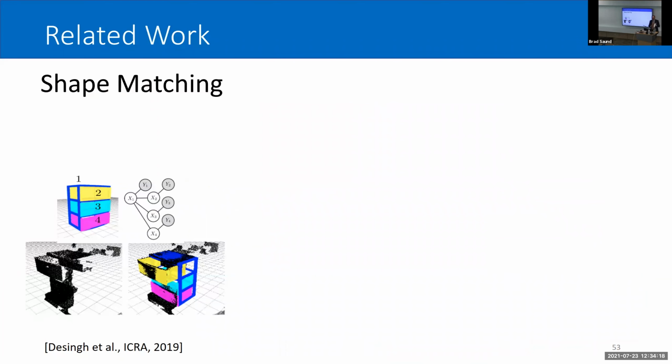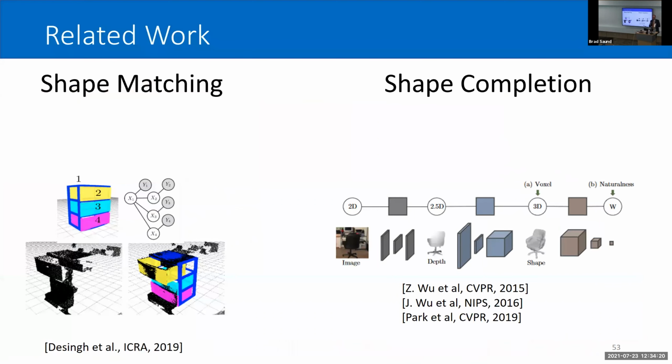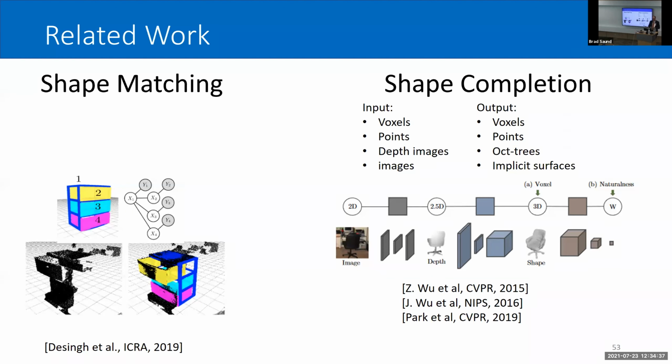I could use shape matching, or I could do something that's been popular very recently, shape completion. That's taking a neural network and feeding the information through a network to try to complete the shapes. As input, this might take voxels, points, depth images, raw images, and as output, we can get similar diversity in representation types. Both take voxels, and that's what I'm going to be using in this case. And then we have different loss functions, basically just different ways to evaluate how good we are doing.